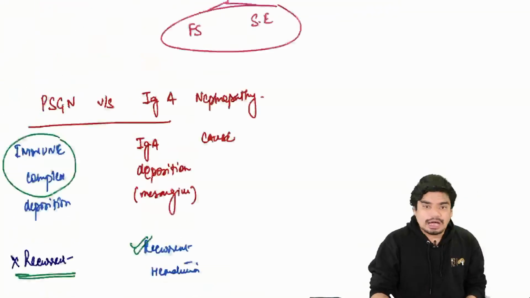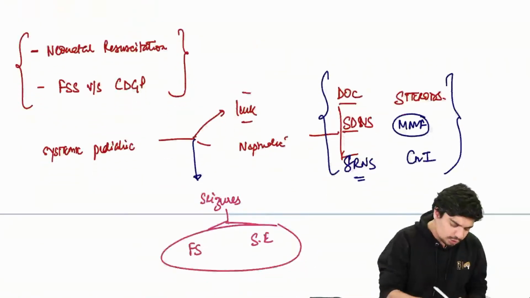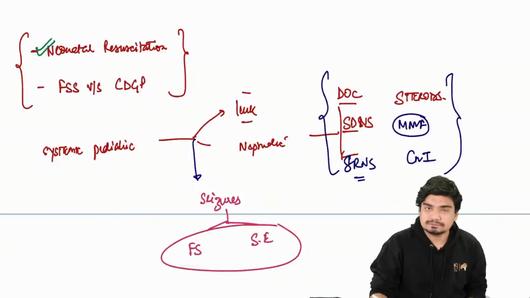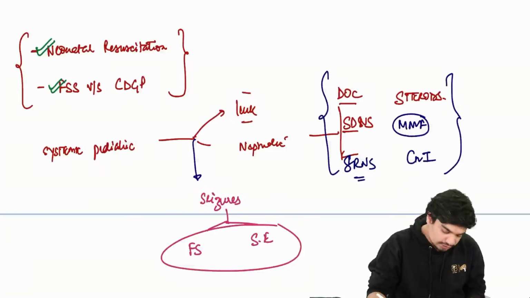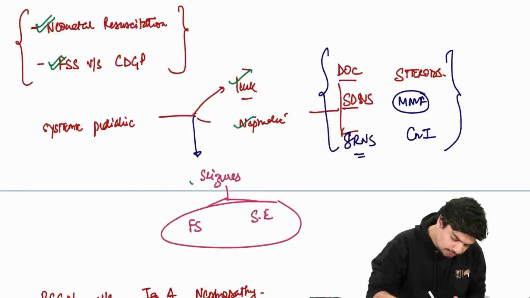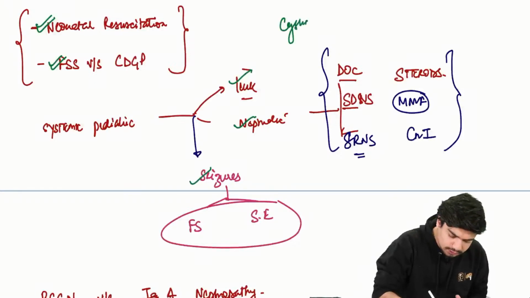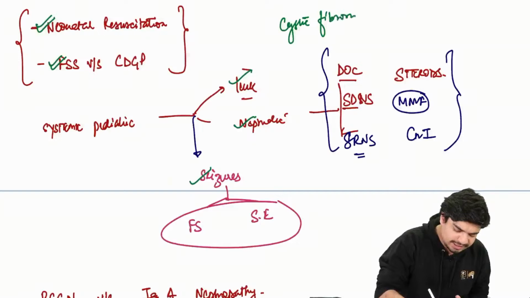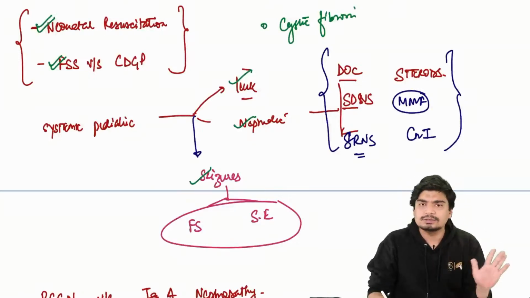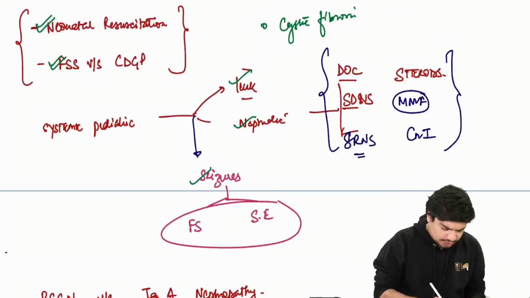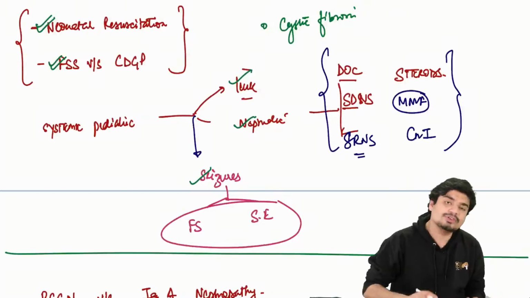Otherwise, like I told you, these are the other topics that you need to do. Neonatal resuscitation, do that. Familial short stature plus CDGP, please do that. Systemic pediatrics: leukemias, nephrotic syndrome, seizures, and cystic fibrosis. Cystic fibrosis is another thing, but I think that must have already been covered either in medicine or in pathology, you must have done it. That's it. These are the important topics that you need to do. Apart from that, most of it is done.